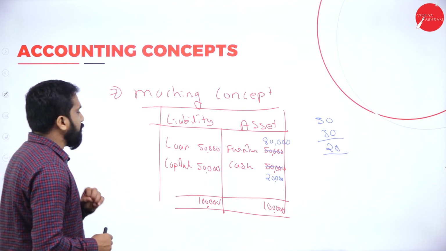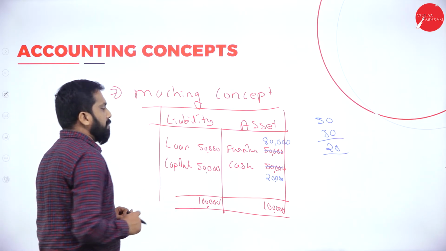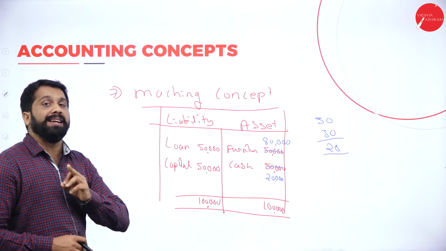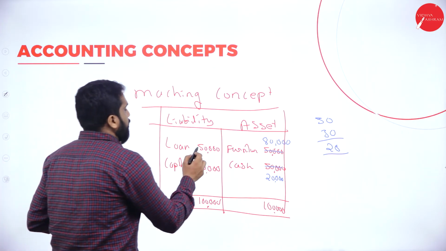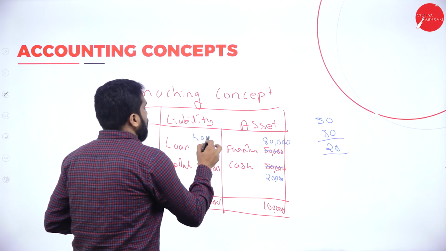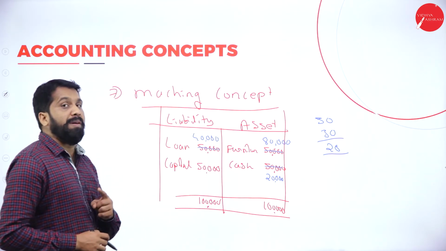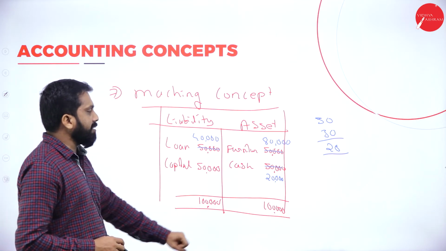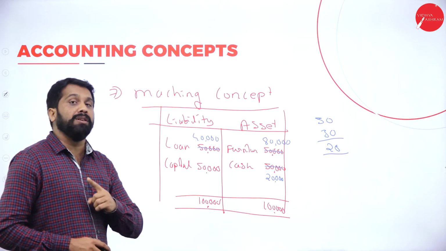Now again I'll give you one more example. Your loan amount is 50,000. You paid 10,000 loan. Your loan will become how much? 40,000. Why? Because you paid 10,000 loan. Now, 40 plus 50, 90. Here it is 1 lakh. Is it correct? No. Why?